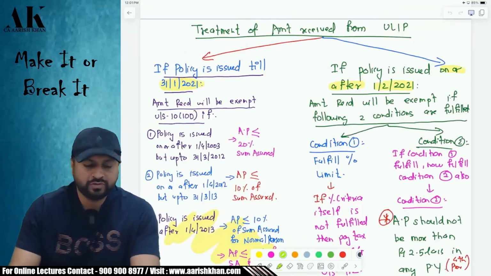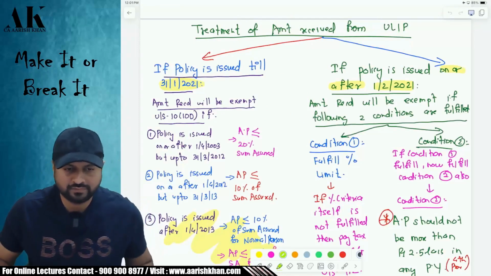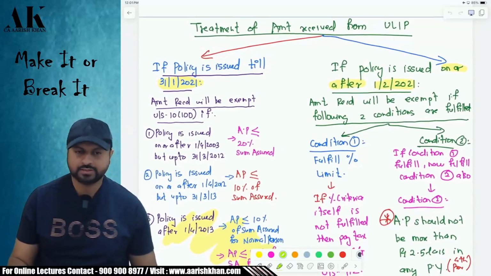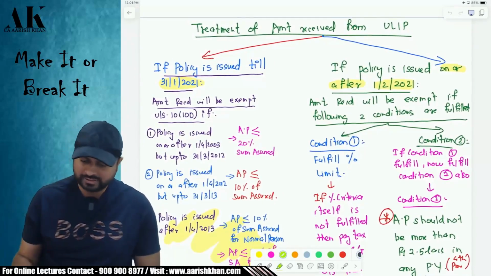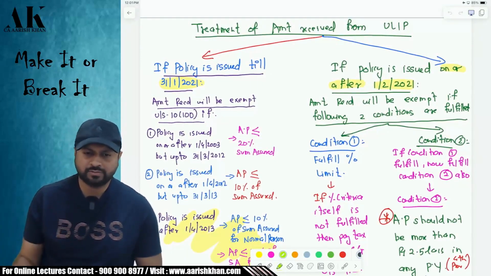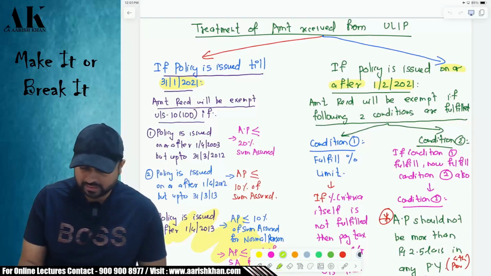Now, the next two provisions I would like to explain to you with the help of this chart, which I had you write in the class itself, if you remember that. That is the taxation of ULIP first of all, and then the taxation of the life insurance policy amount received. Okay. Let me talk about ULIP first. ULIP and LIC, more or less, both of them are the same, except a few changes, which I will make you understand with the help of this example.